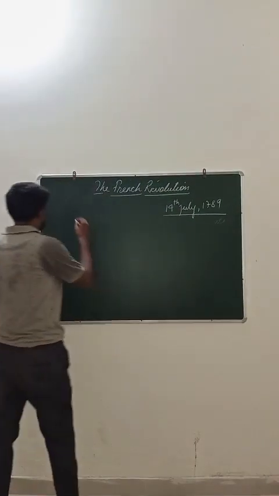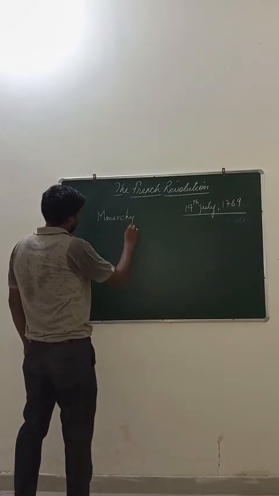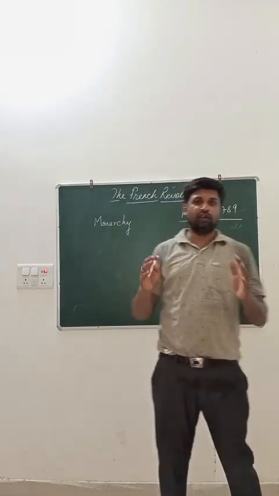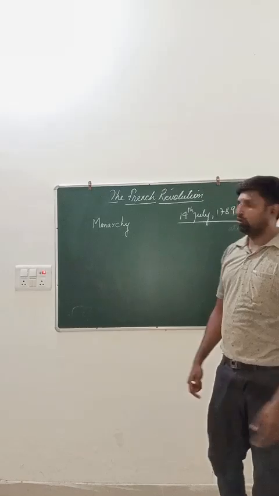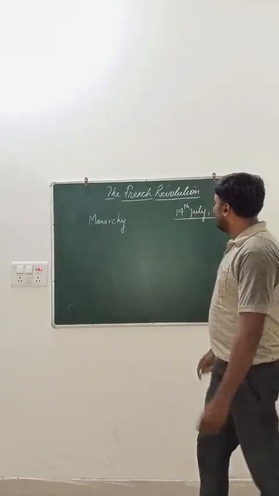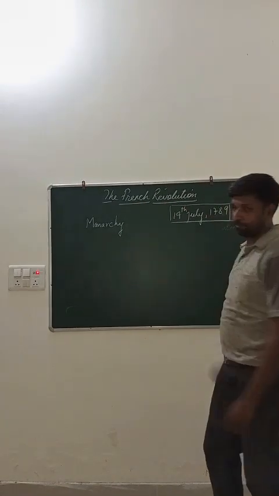Whatever the government did, France was a monarchy. The head of the state is the king. We call it a monarchy. जहाँ राजा राज करता है उसे हम राजतंत्र कहते हैं, monarchy. Now, the revolution occurred on 14 July 1789.